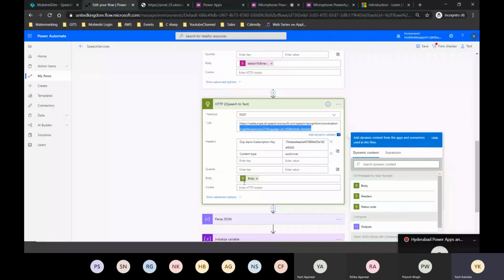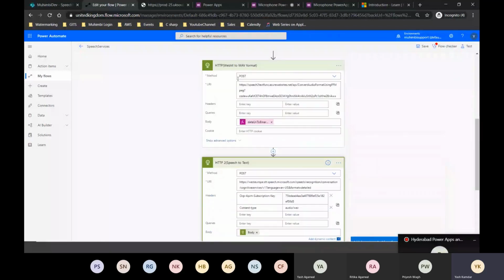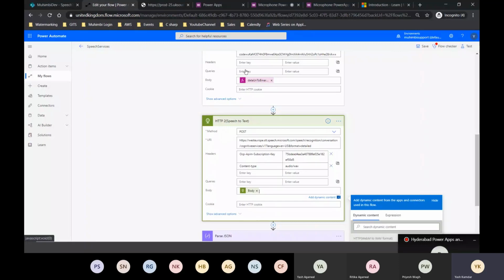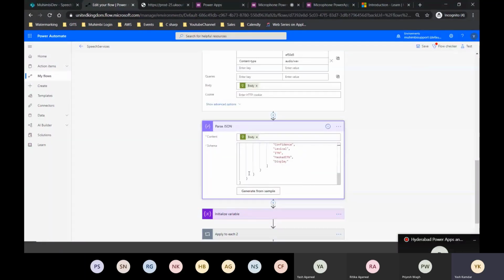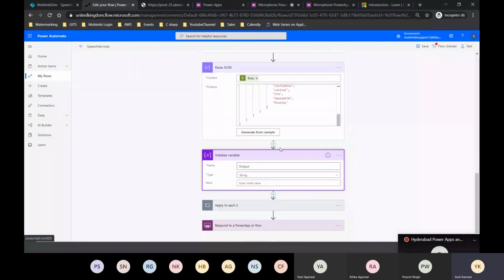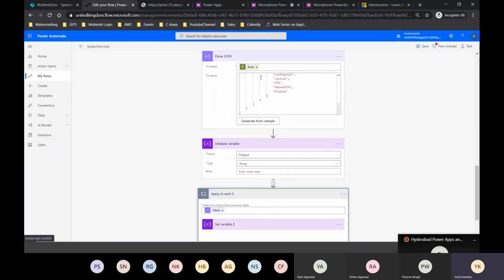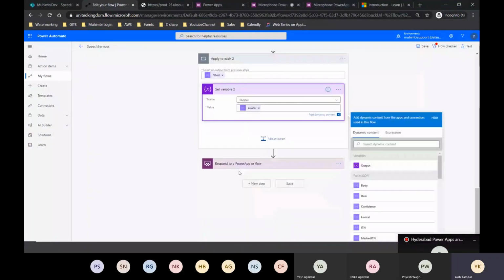So I'm just clicking on parse JSON. Okay. And then I'm going to pass the entire thing. The entire thing is the one that I showed you on the notepad. Post that, the data is being held. Lexical is the property that is holding the text transcript. So I'm just initializing a variable. Okay. And then I'm grabbing the NBEST, that is the array, and out of the array I'm grabbing the lexical property, and then I'm just going to go ahead and set the variable.